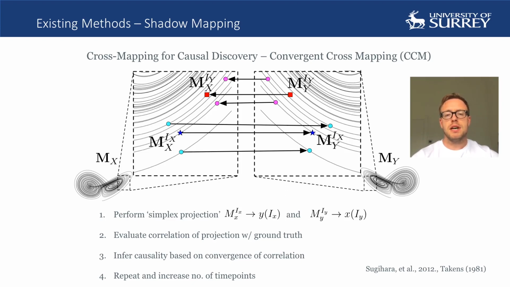Starting by sampling a time point such as the one given by the blue star, CCM then involves the use of a k-nearest neighbor algorithm to identify a local neighborhood around this point. This gives us time indices ix. CCM then uses these indices to index My and assesses whether Mx indexed by ix, i.e. the shadow manifold Mx indexed with nearest neighbor indices ix, can be used to predict My indexed by ix.